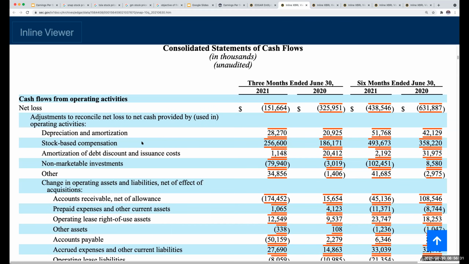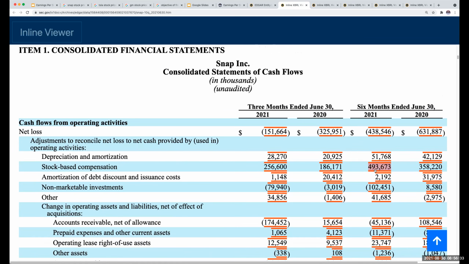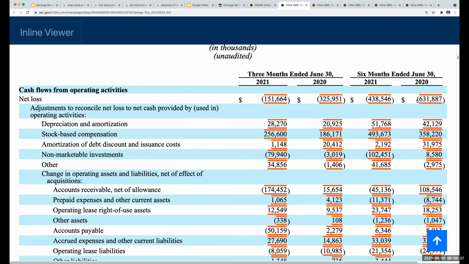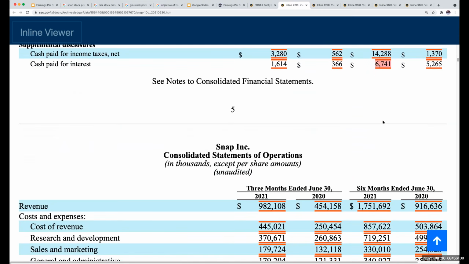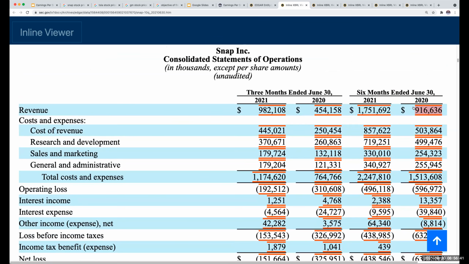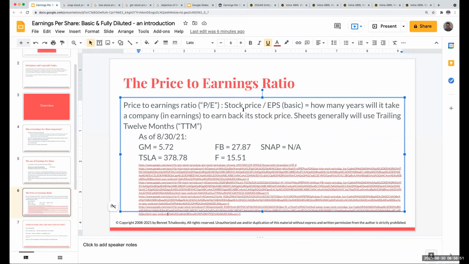So when you're looking at this, keep in the back of your mind that even though it has no price to earnings ratio, is Snap valuable as a company? The answer is, I mean, they've gone up. Look at what's happened with their revenues. Their revenues have gone up from 916 million to 1.7 billion. So Snap has figured something out. So we're just looking for crackle and pop. Okay, again, enough of the joke. So that's my price to earnings ratio.